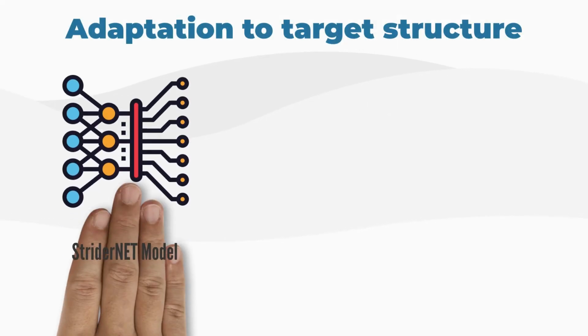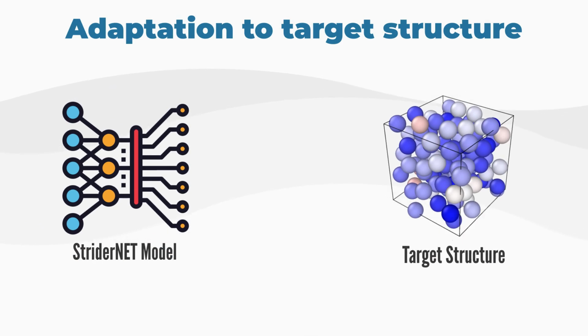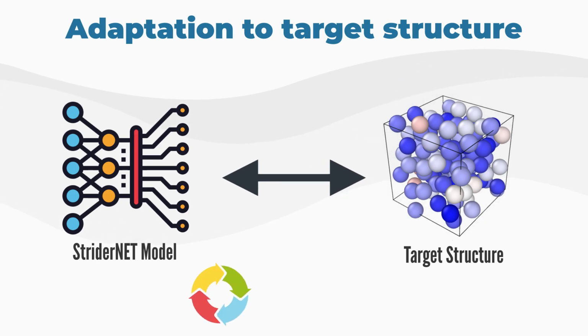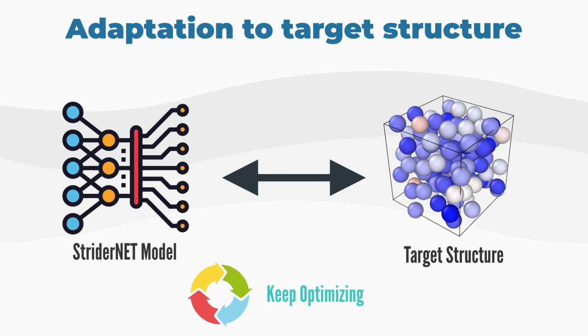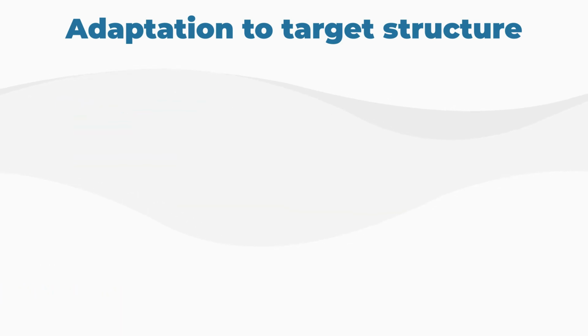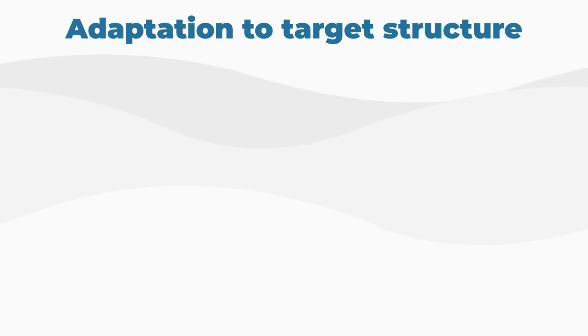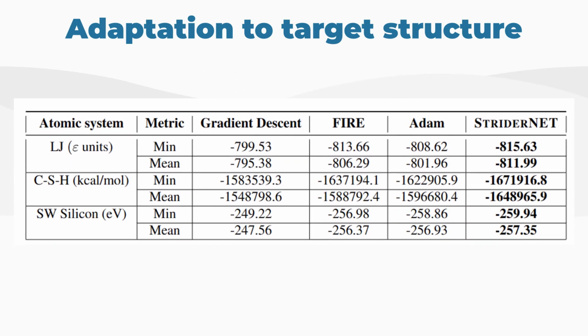Once we obtain the trained model, we adapt it to a target structure which was unseen during training. Toward this, we optimize the parameters as well as the target graph using the previously mentioned approach. The central idea is to keep optimizing the target structure for an extremely long trajectory, much larger than the training trajectory. This leads to improved performance, and the model outperforms several classical optimization algorithms like gradient descent, Adam, and FIRE. The following curves show the performance in terms of energy of the system in comparison to the baseline methods. It reaches lower energies both in terms of mean as well as minimum over 10 different structures.